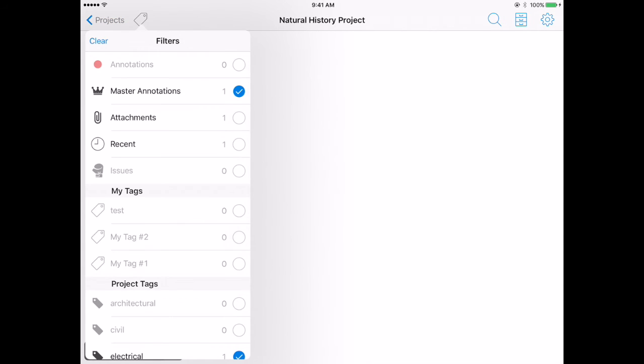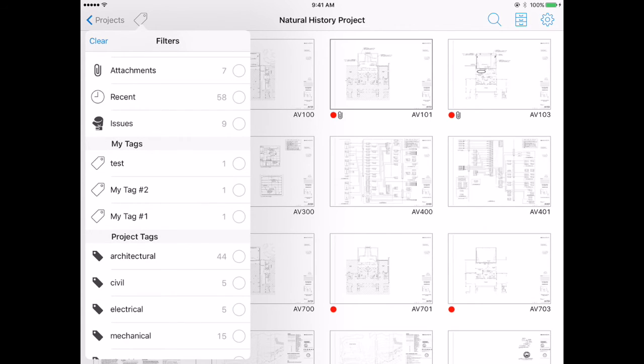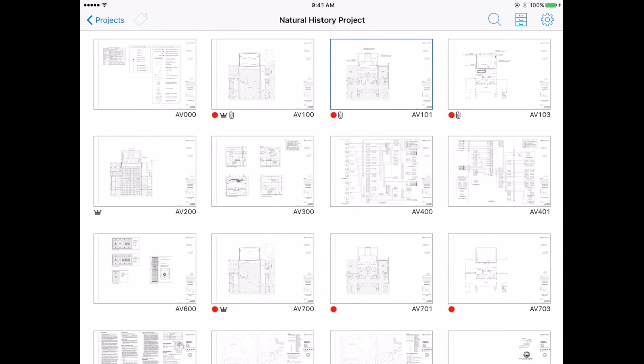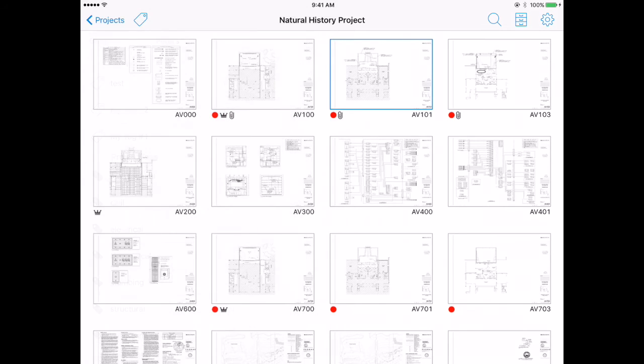If I ever want to go back up to my entire drawing set, all I have to do is take my filters off, and I've got the whole drawing set again. Now you'll notice there's a My Tag section on the filtering tool, so you can actually set up custom tags that are specific to you as an individual, specific to your company, specific to certain aspects of the project. However you want to do it, once you set up the tag and tag those sheets, you'll have it here to use as a filter. So through the life of the project, if I'm going to come back to these same 10 sheets over and over, it's very easy for me to click once and come back to that subset of sheets.